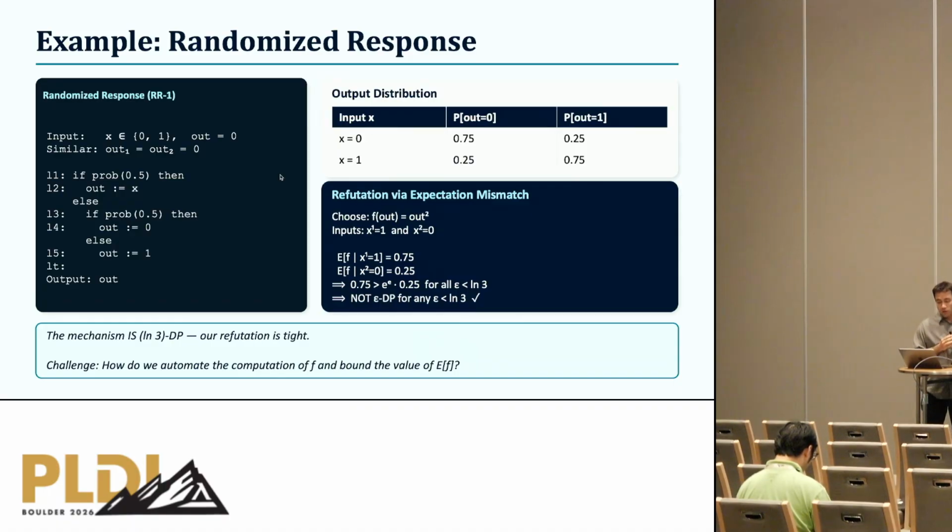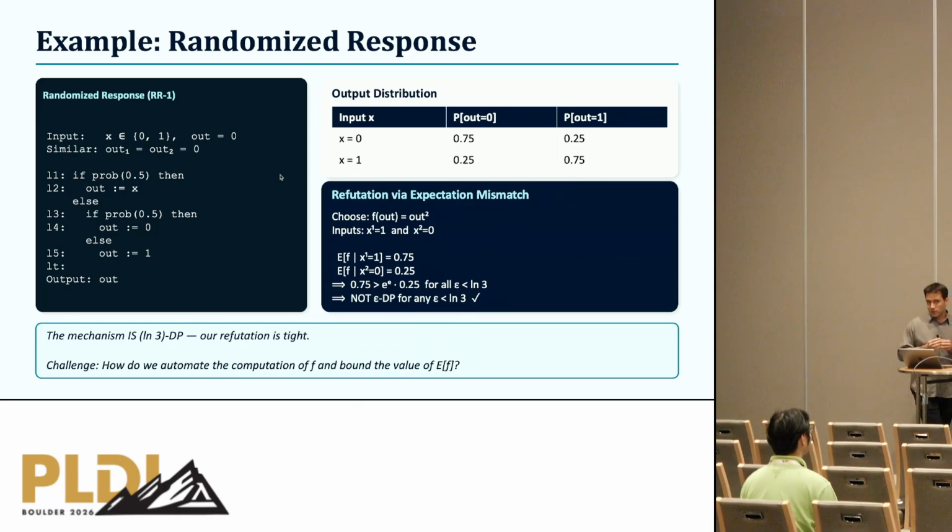The expected value of this function on input 1 is equal to 0.75. The expected value of this function on input 0 is equal to 0.25. So if I write my expectation mismatch inequality, I have 0.75 greater than e to epsilon times 0.25. This is valid exactly when epsilon is less than natural logarithm of 3. So I can witness tight bounds using expectation mismatch.